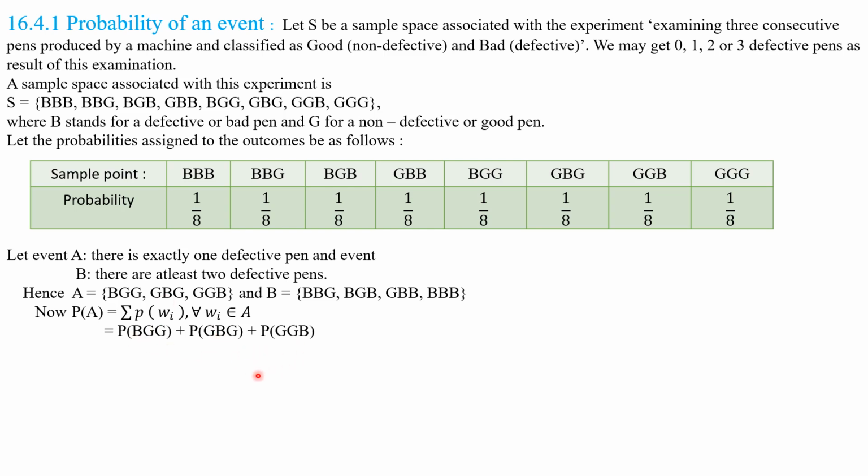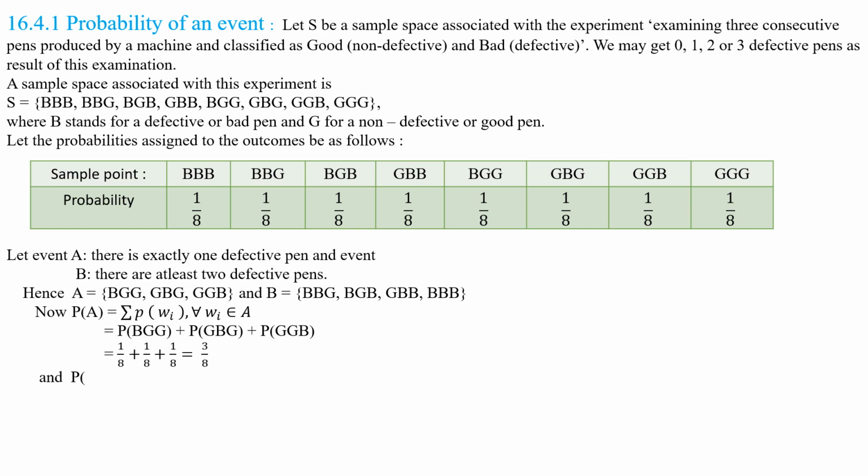Understood this step? That is equal to 1 by 8 plus 1 by 8 plus 1 by 8, which is 3 by 8. We substituted the values of P of BGG, P of GBG, and P of GGB, each 1 by 8. By simplifying, we get P of A is equal to 3 by 8. Understood this point, my children?